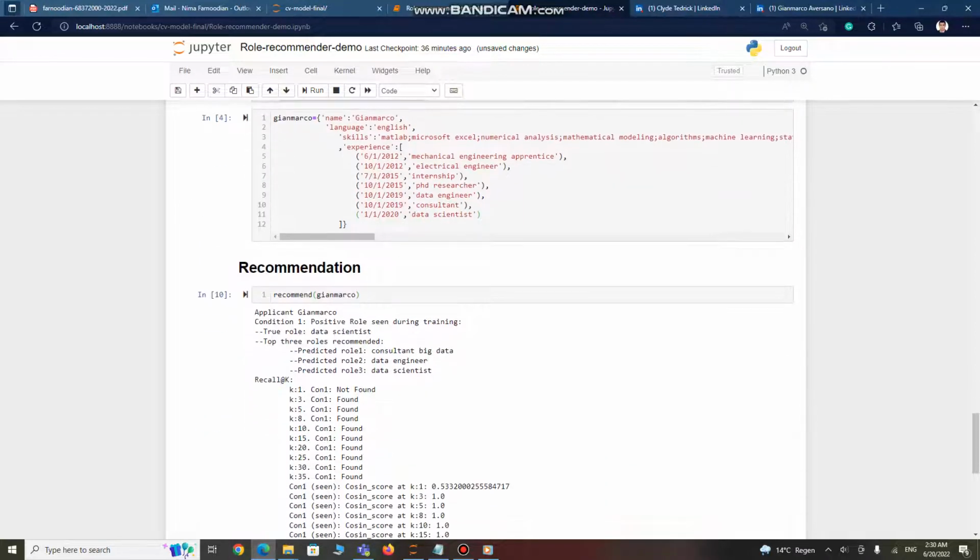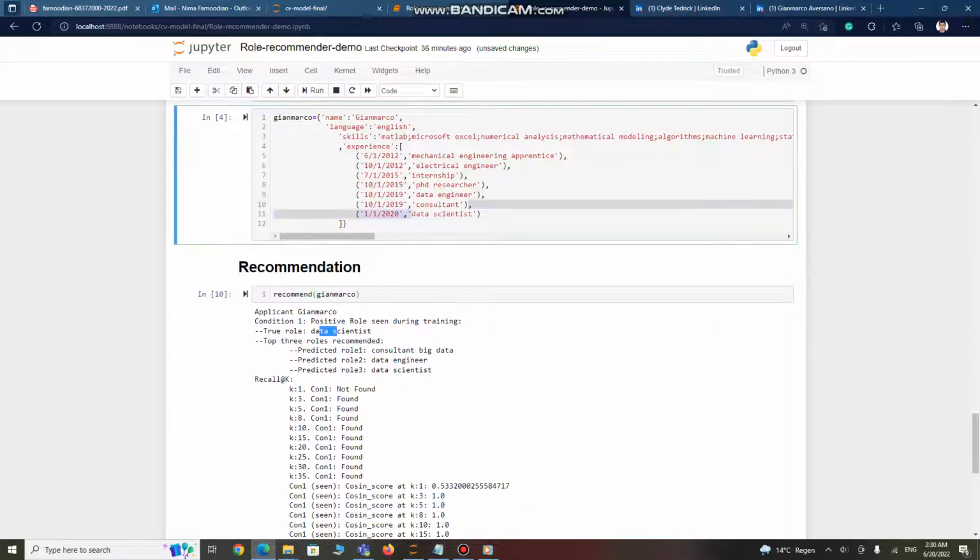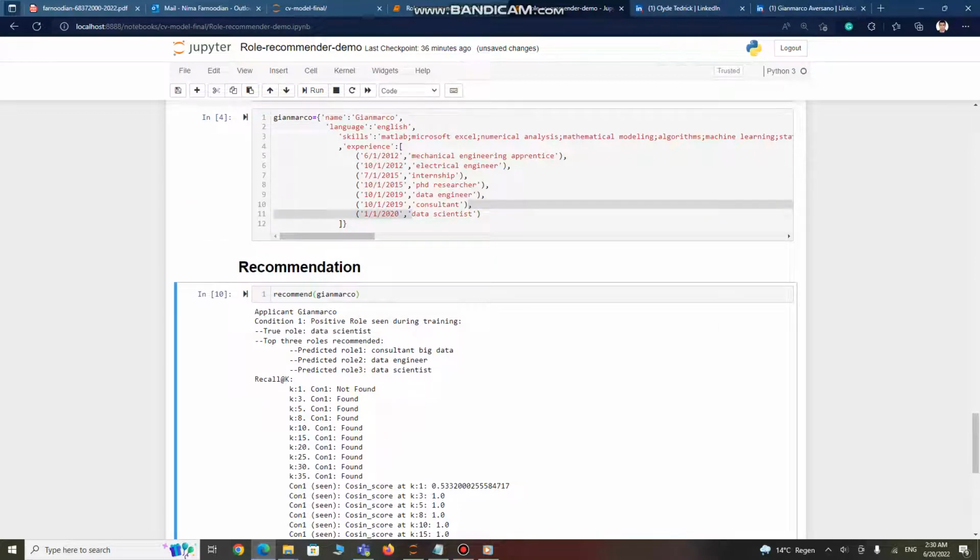All right, so the true role for Gianmarco, as you can see here, is data scientist. And the model could predict three interesting roles: consultant big data, data engineer, and data scientist.